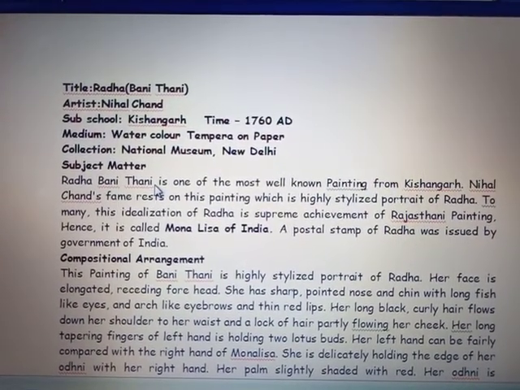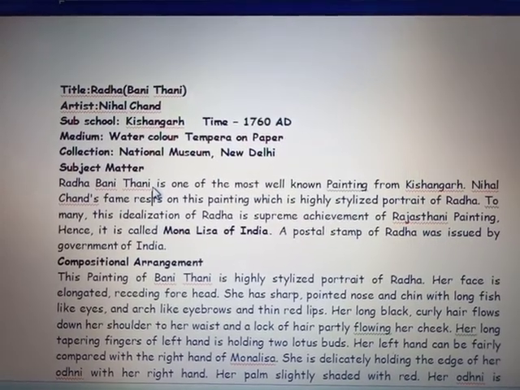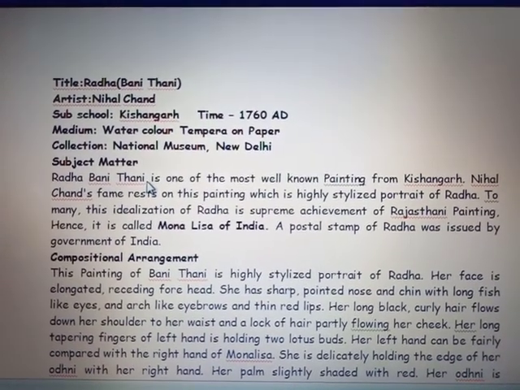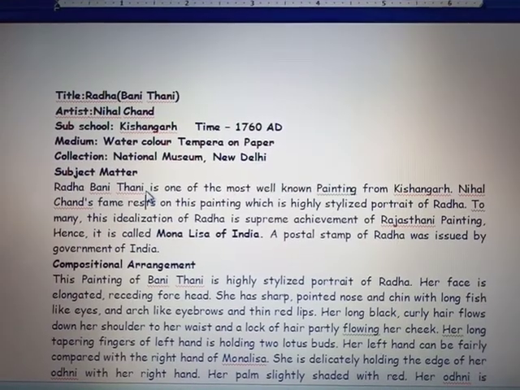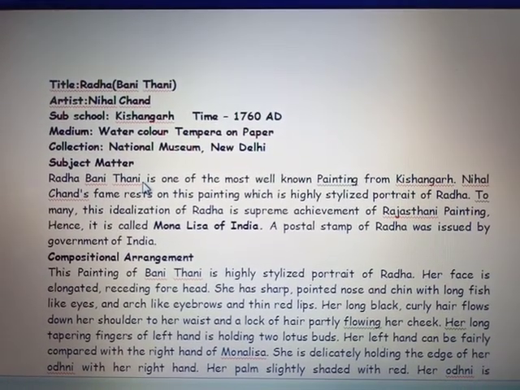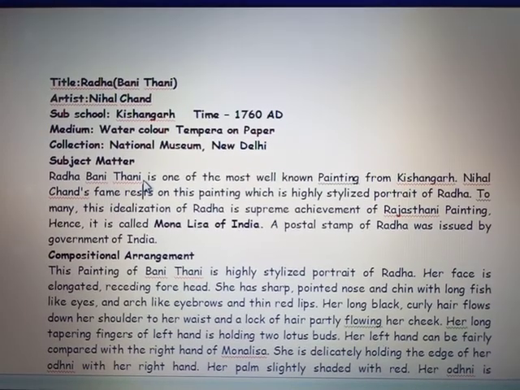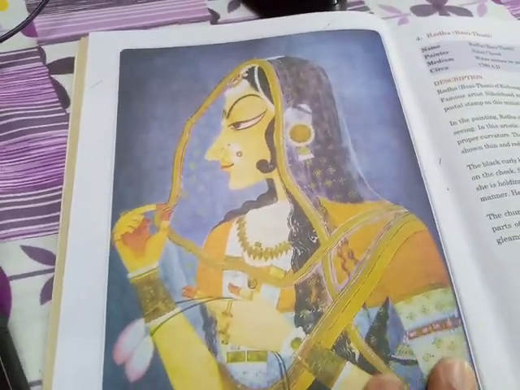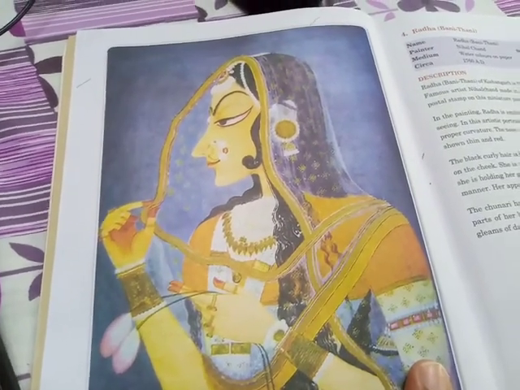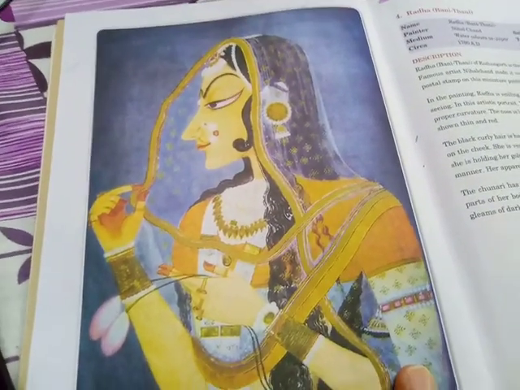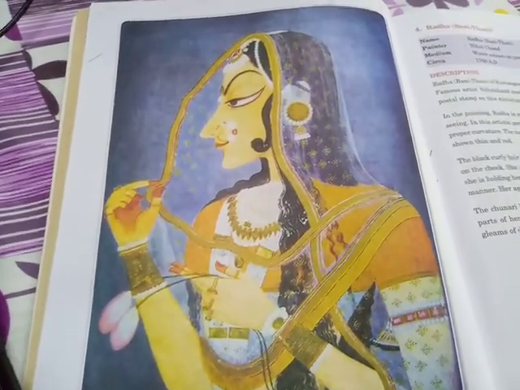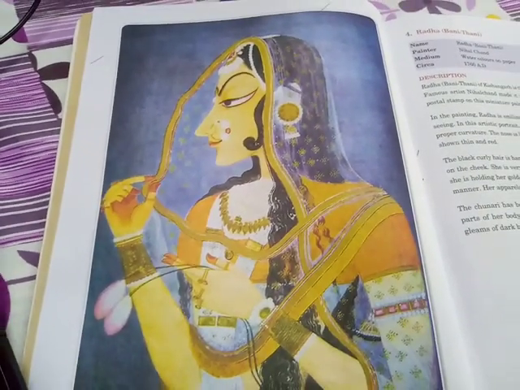Radha Banithani is one of the most well-known paintings from Krishnanagar. Nihal Chand's fame rests on this painting, which is a highly stylized portrait of Radha. To many, this idealization of Radha is the supreme achievement of Rajasthani painting. Hence, it is also called the Mona Lisa of India. A postal stamp of Radha was issued by the Government of India. So this is the painting painted by Nihal Chand from the school of Krishnanagar during 1760. This painting is also known as the Mona Lisa of India.